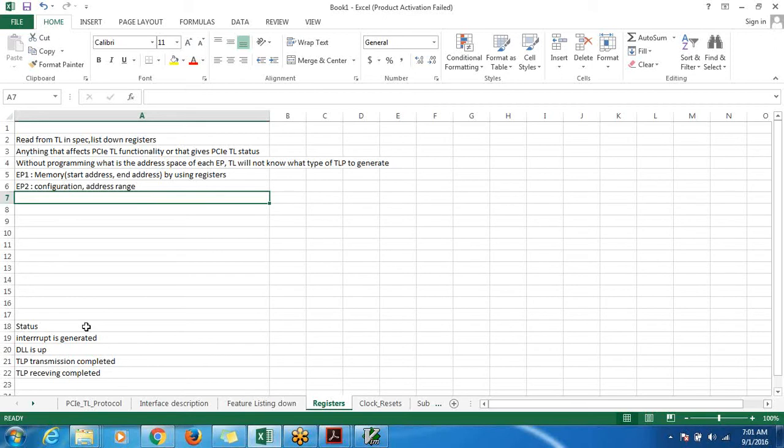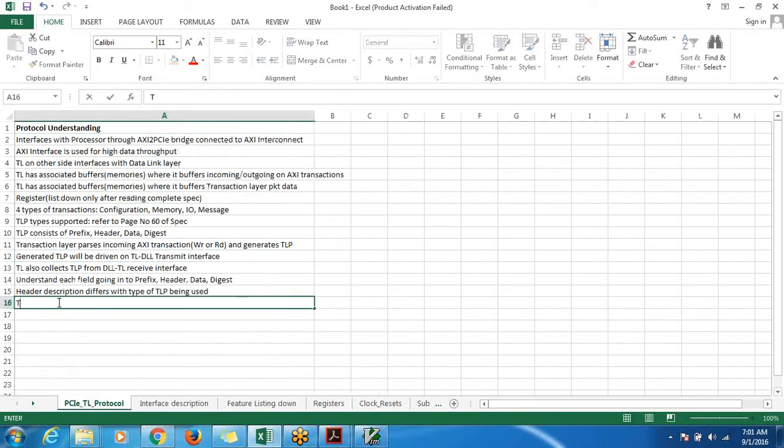Basically, transaction layer will work on a concept of DMA pipes. What DMA pipes do is, on one interface, on one side, they have descriptors.